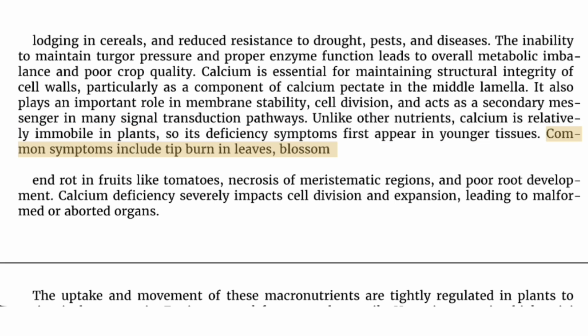Common symptoms include tip burn in leaves, blossom end rot in fruits like tomatoes, necrosis of meristematic regions, and poor root development. Calcium deficiency severely impacts cell division and expansion, leading to malformed or aborted organs.